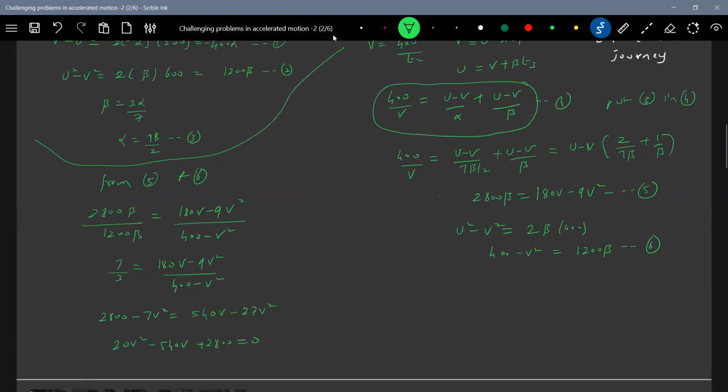It's a quadratic equation, so let me further simplify. This will become V square minus 27 V plus 140 equal to 0. V is equal to 27 plus or minus the square root of 27 whole square minus 4 into 1 into 140, divided by 2. Let's solve this.